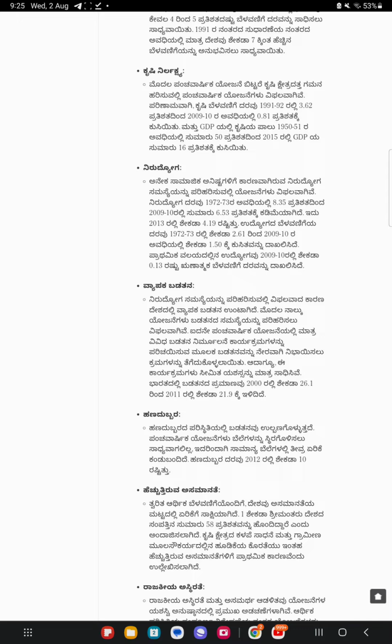Widespread poverty. Failure to address the problem of unemployment has resulted in widespread poverty in the country. The first four plans failed to address the problem of poverty. It was only during the fifth five-year plan that measures were taken to tackle poverty directly by introducing various poverty alleviation programs. These programs, however, have achieved only limited success. The poverty rate in India declined from about 26.1% in 2000 to 21.9% in 2011.